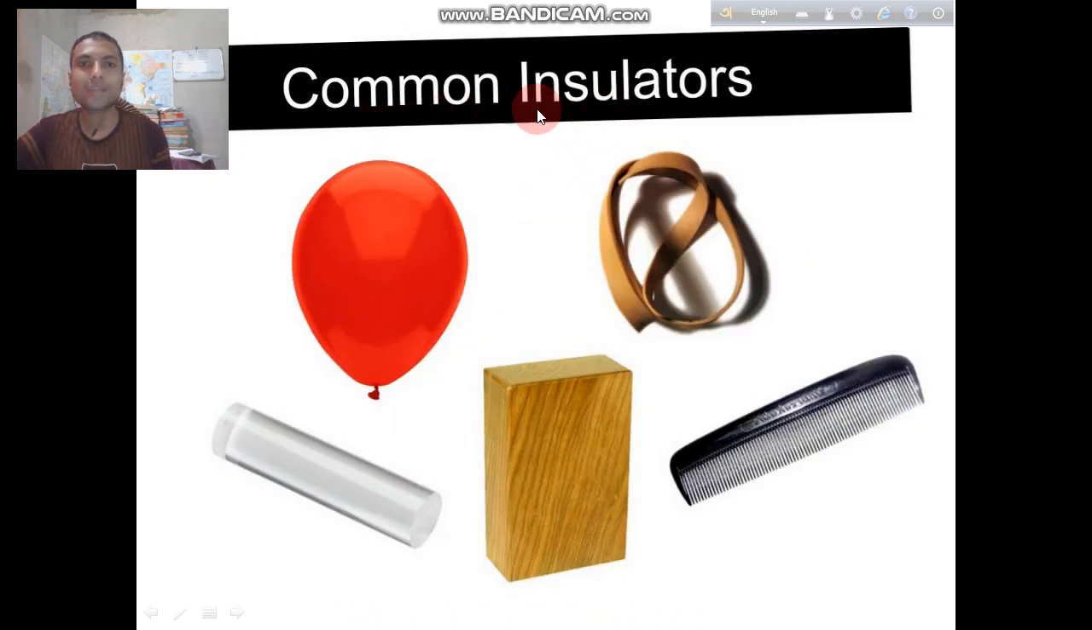These are common examples of insulators. This is a glass bar, this is a balloon, this is a wooden piece, this is a belt, and this is a comb. These five figures are common examples of insulators.